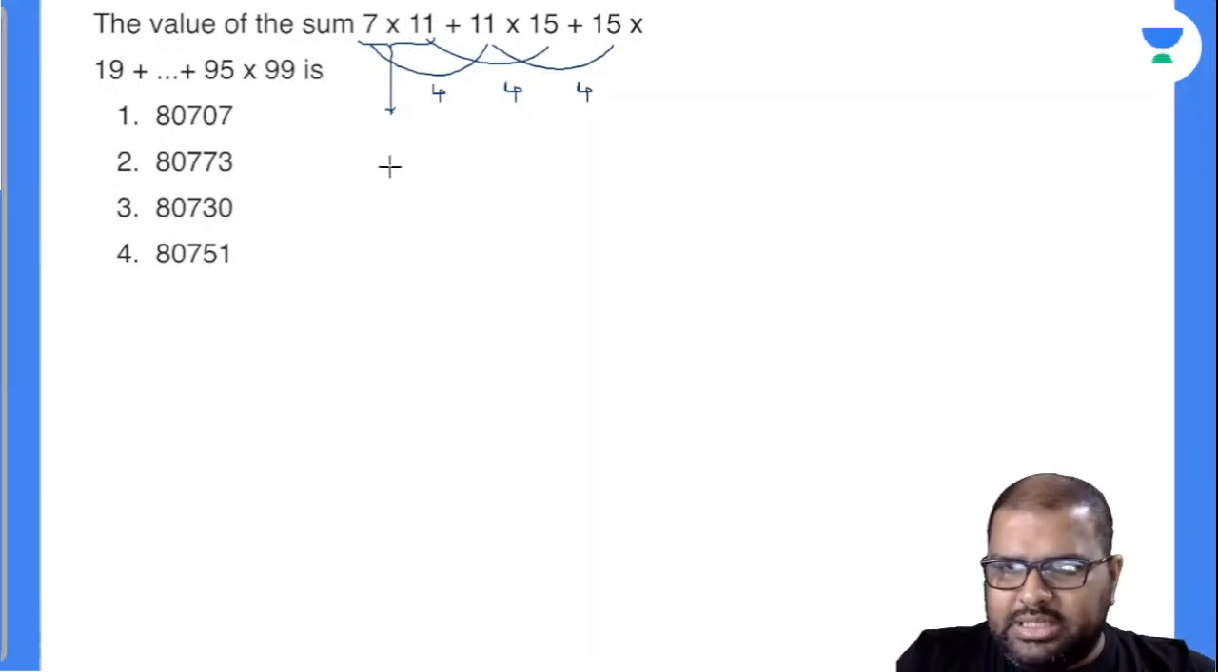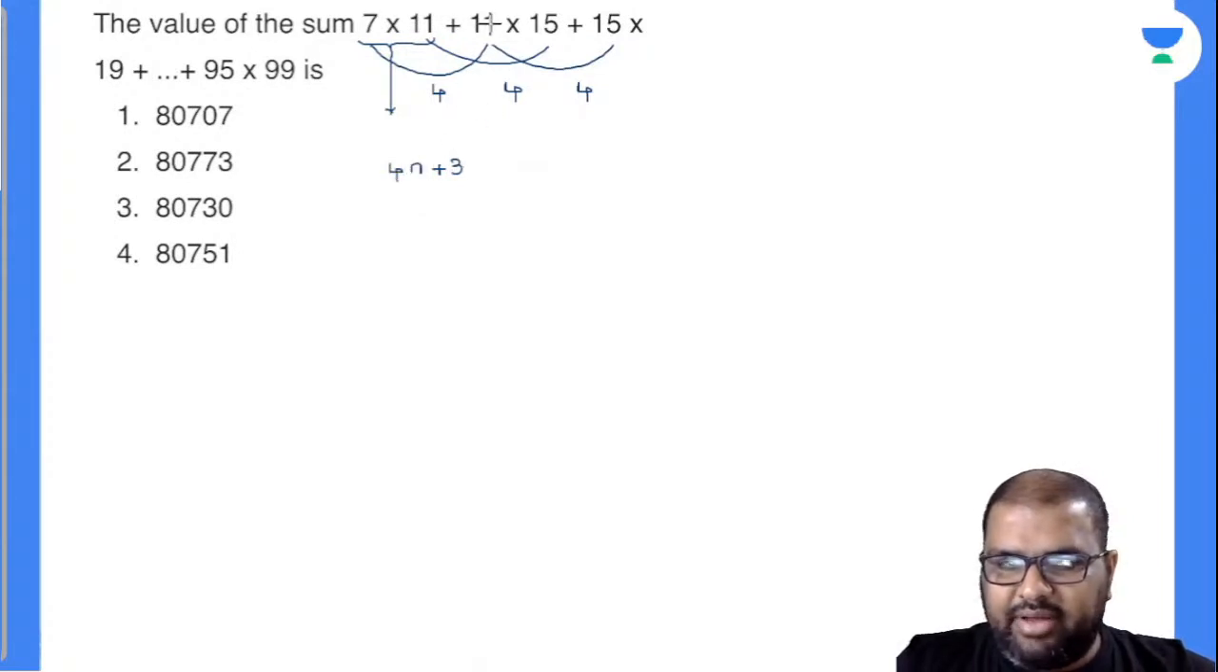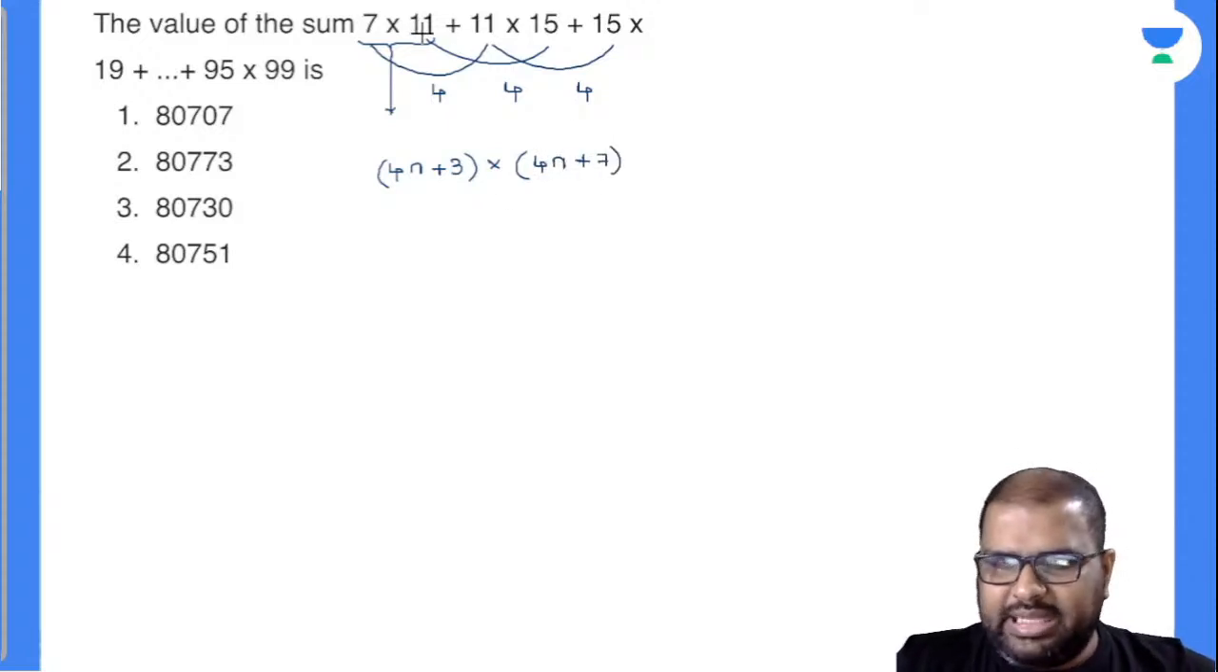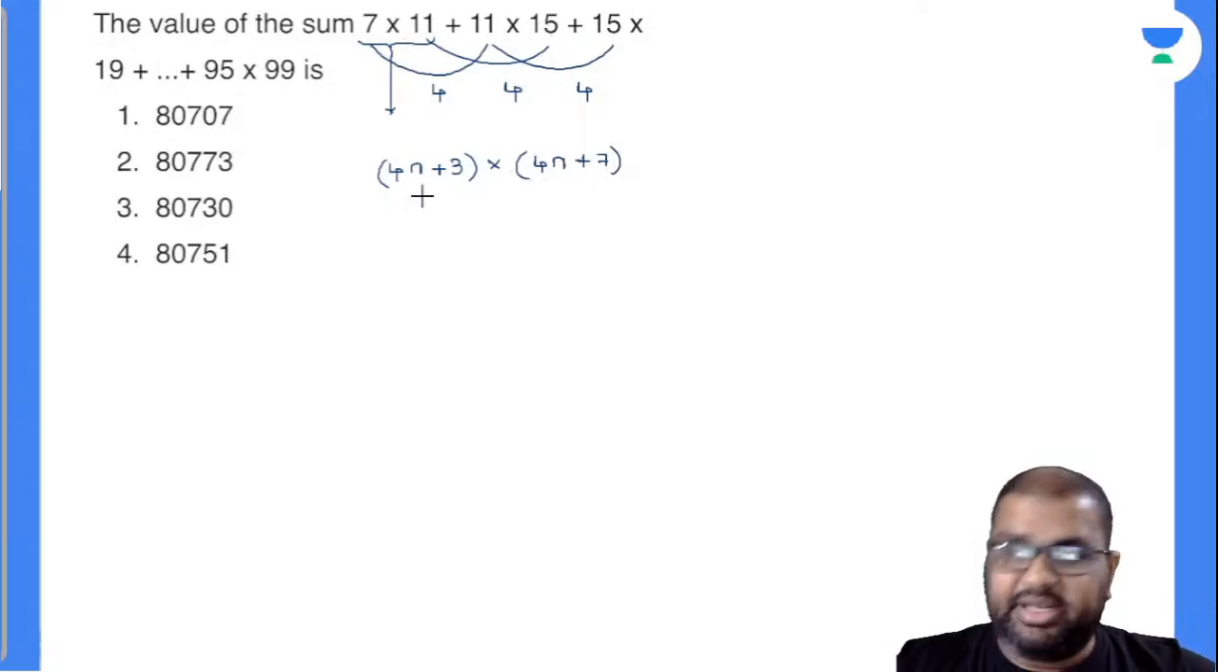So can I write the 7 as 4n plus 3? Let's see. If it is 1, 4n plus 3 gives 7. If it is 2, 4 2s are 8 plus 3, 11, working out. If it is 3, 12 plus 3, 15. Yes, it is working out. Now I'll write this 11 also in the 4 pattern: 4n plus 7. 11, yes, it is working out. And 15: 4 2s are 8 plus 7, 15. Yes, it is working out.